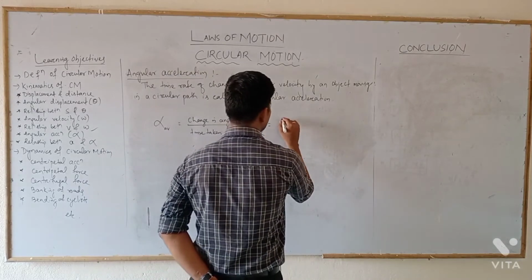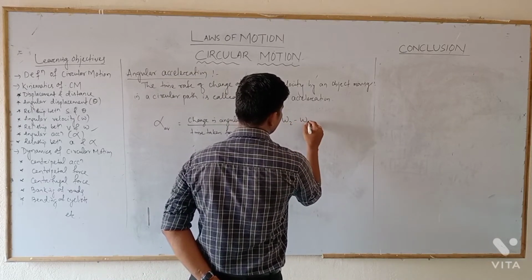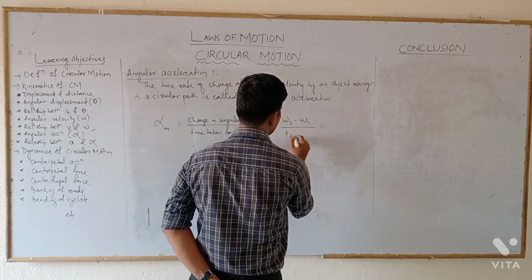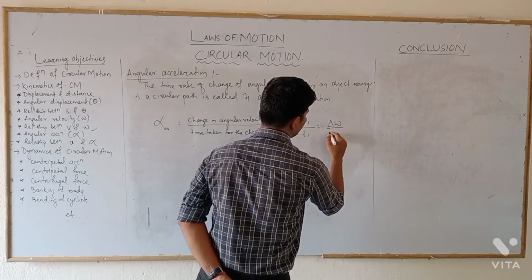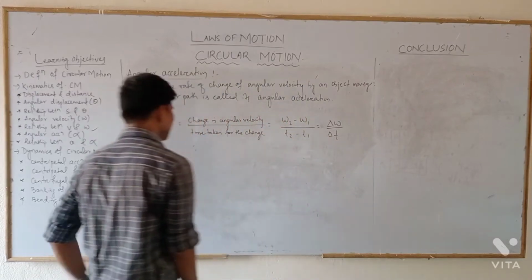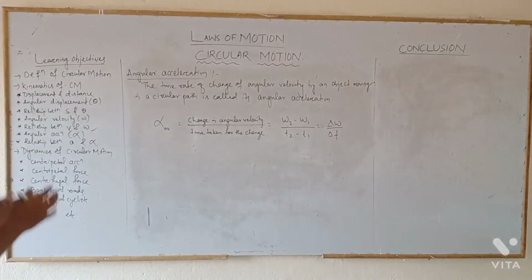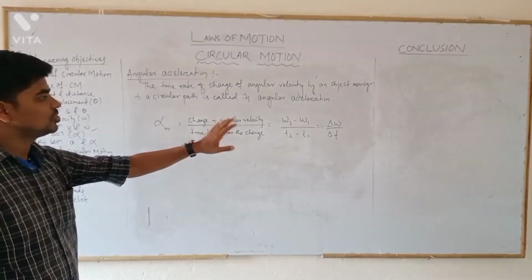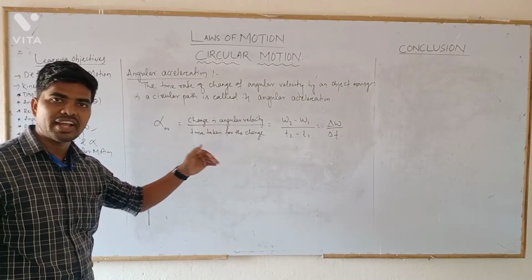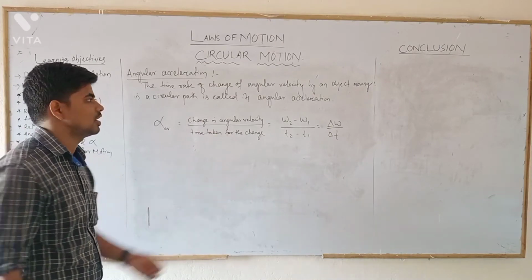This will be equal to omega 2 minus omega 1 by t2 minus t1, which is equal to delta omega by delta t. So this is the formula or mathematical expression for average angular acceleration, which will be equal to the change in angular velocity and the corresponding time required for that change in angular velocity.